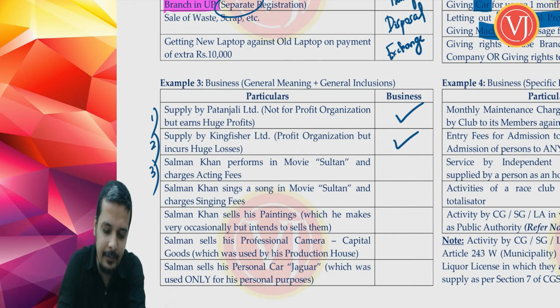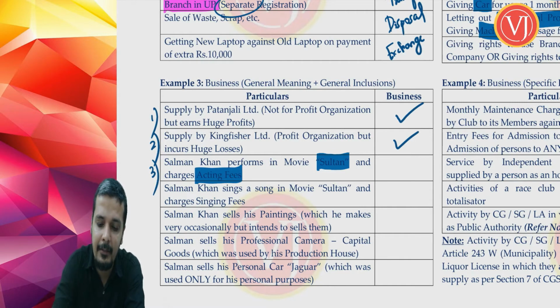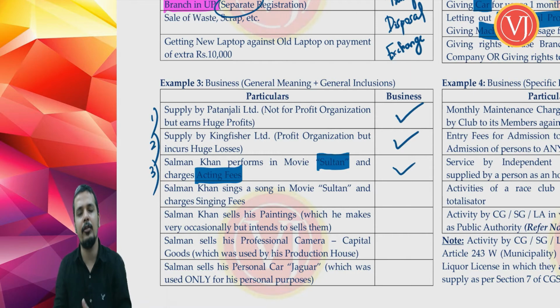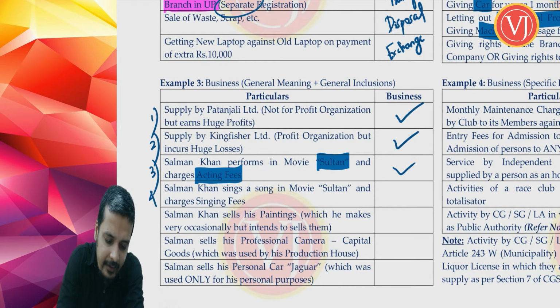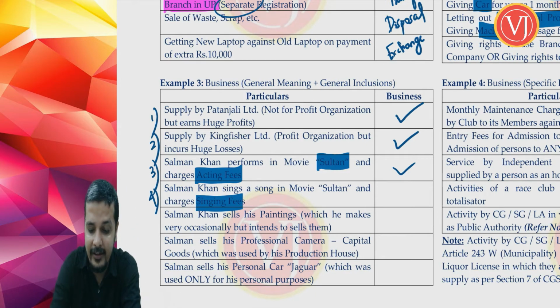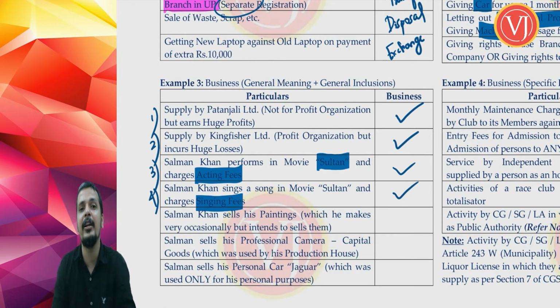Now, third example, you are talking about Salman Khan is performing in a movie called as Sultan and getting his acting fees, which is his main business. Yes, profession rather. So business even includes profession. It is covered by the definition of business. In the same movie, Sultan, Salman Khan also sings a song and is also getting singing fees. This is incidental or ancillary to the main business.